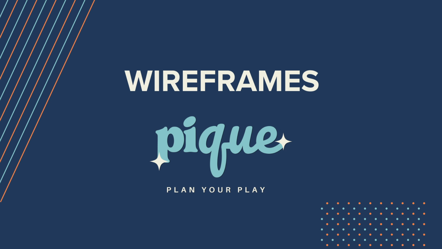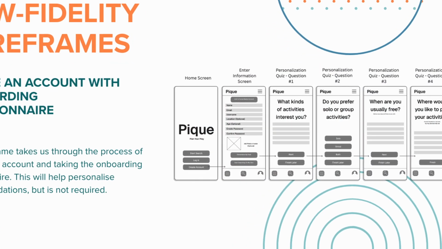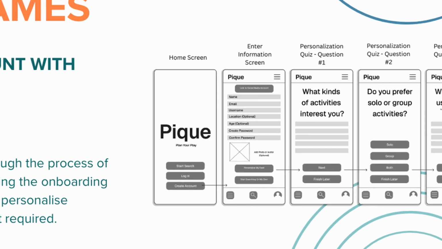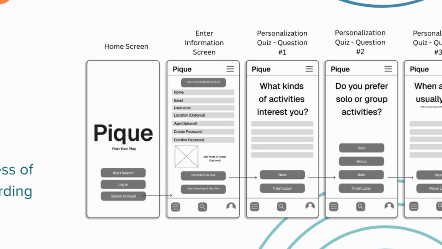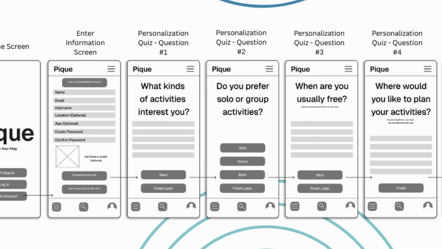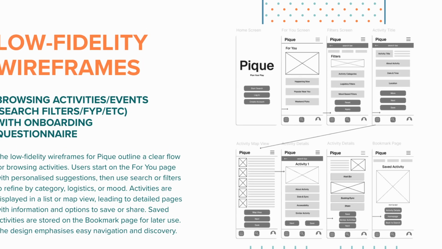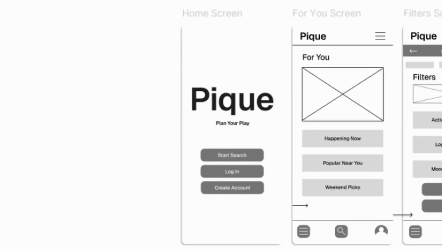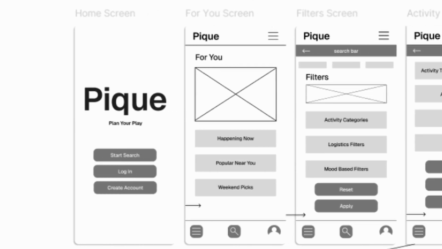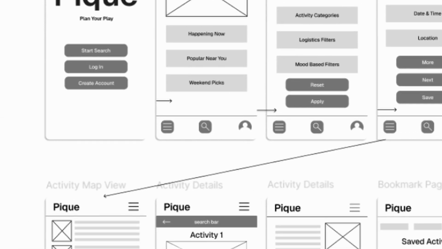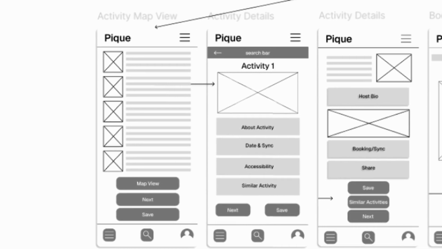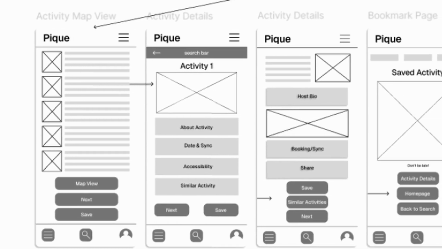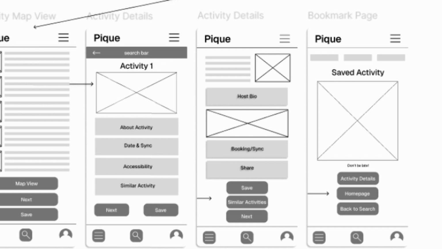We initially created a set of low-fidelity wireframes to visualize the Peak app's core interactions. We started wireframing with the onboarding flow, guiding users through account creation and an optional personalization quiz to capture their activity preferences and availability. Next, we designed the browsing and filtering wireframe, including a For You page with tailored suggestions, flexible filters by category, logistics, and mood, and options to view activities in a list or on a map. Each card leads to detailed information with booking, saving, and sharing features.